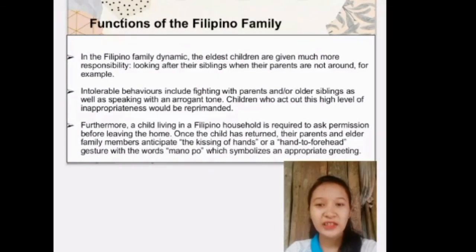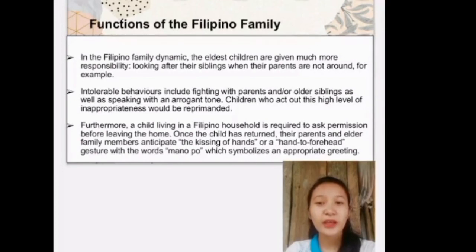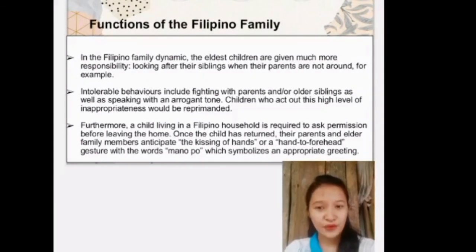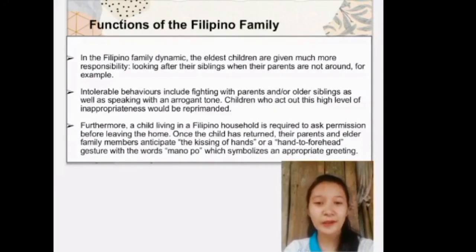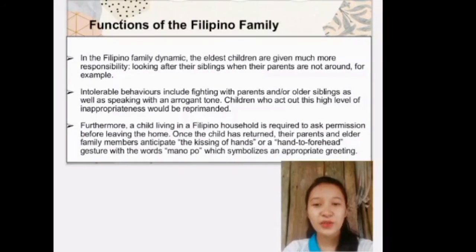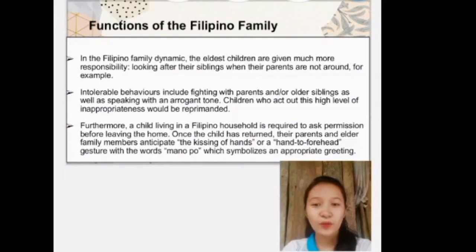Intolerable behaviors include fighting with parents and or older siblings, as well as speaking with an arrogant tone. Children who act out this high level of inappropriateness would be reprimanded. Furthermore, a child living in a Filipino household is required to ask permission before leaving the home. Once the child has returned, their parents and elder family members anticipate the kissing of hands or hand to forehead gesture with the words mano po, which symbolizes appropriate greeting.